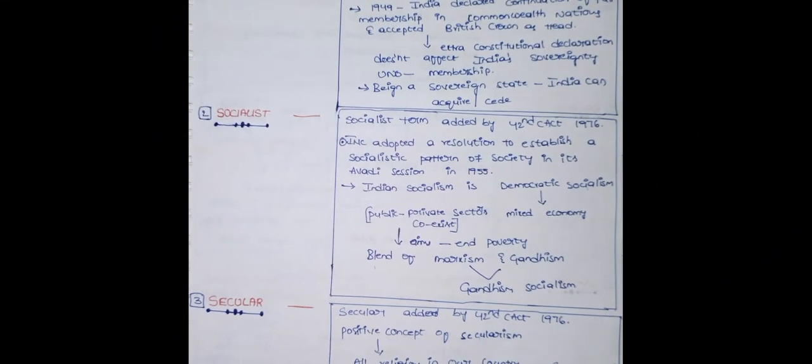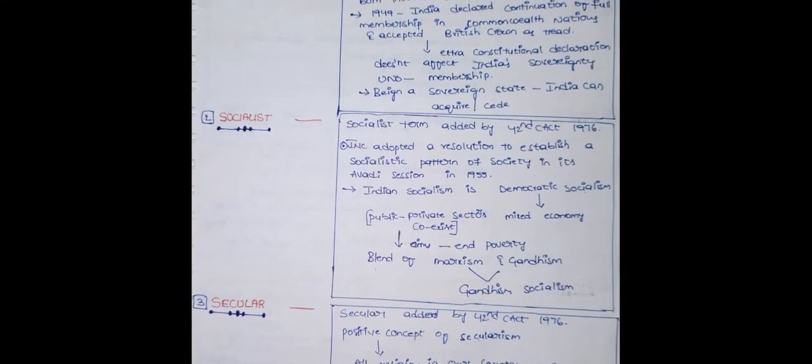Our Indian socialism is a democratic socialism. It means a mixed economy, where public and private sectors coexist. The main aim is to end poverty. We call our socialistic principle Gandhian socialism because it is a blend of Marxism and Gandhism.